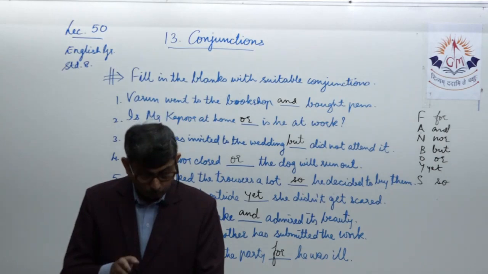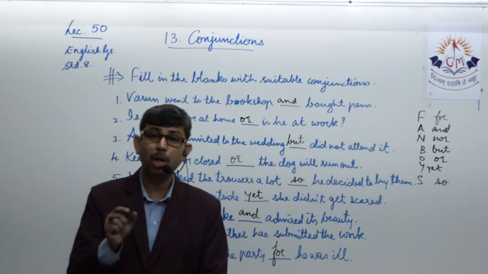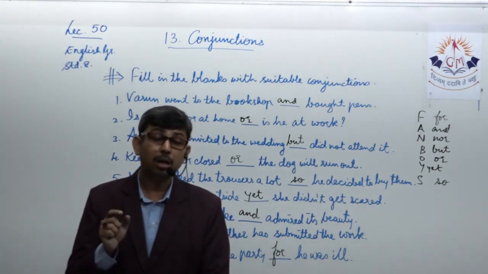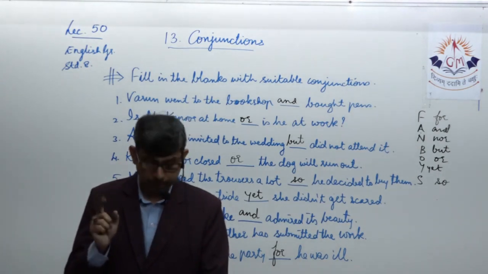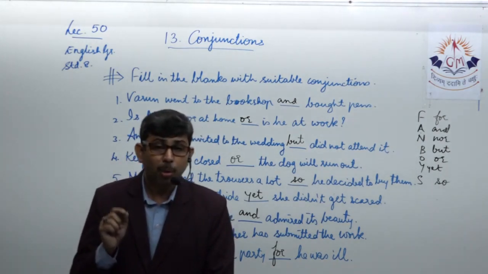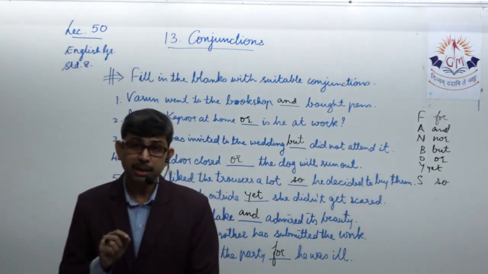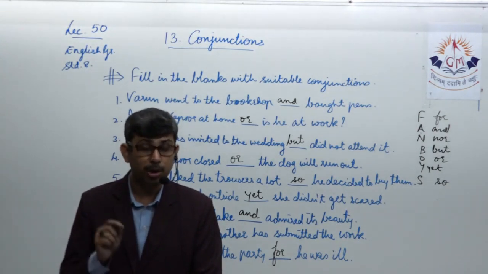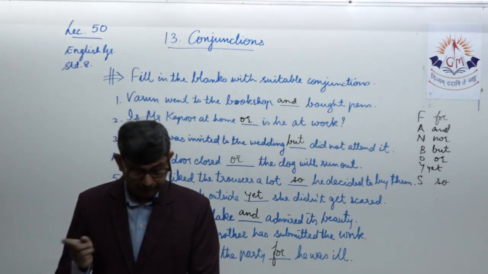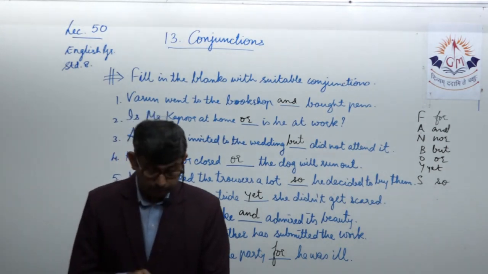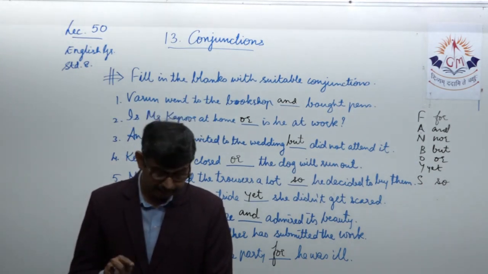So I had left home before your letter arrived. So you see the word before being used as a subordinating conjunction. You might have learned the word before as a preposition too, but here we are using it as a subordinating conjunction. So be very careful when you write the word before in a sentence for using it as a conjunction. I had left home before your letter arrived, and you happen to see the words given over there, had left home, which we can say is a past perfect tense.